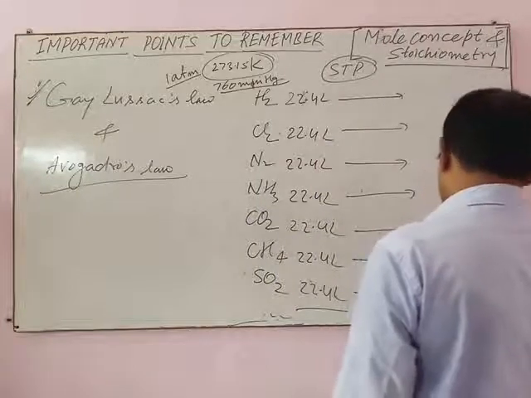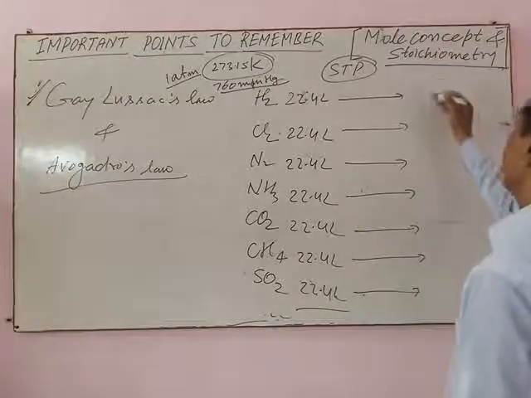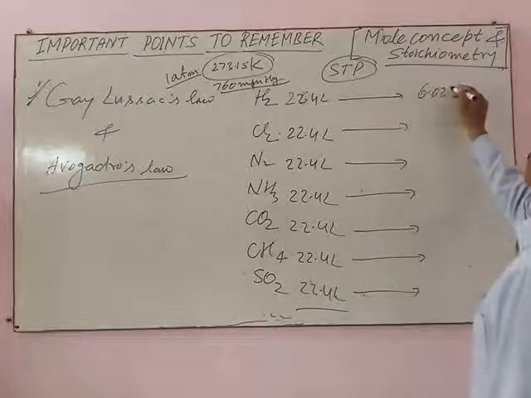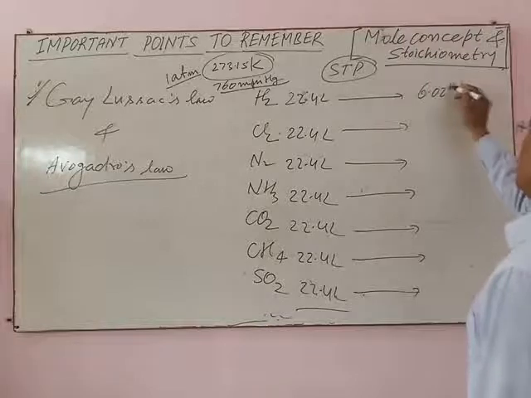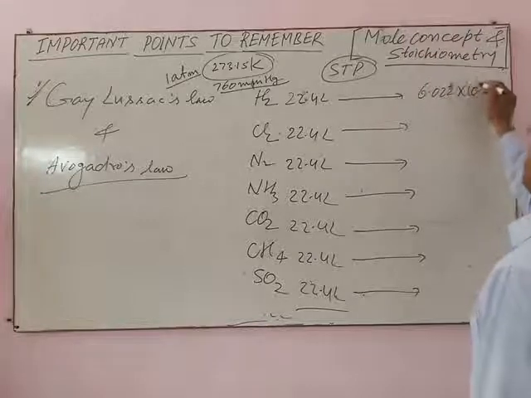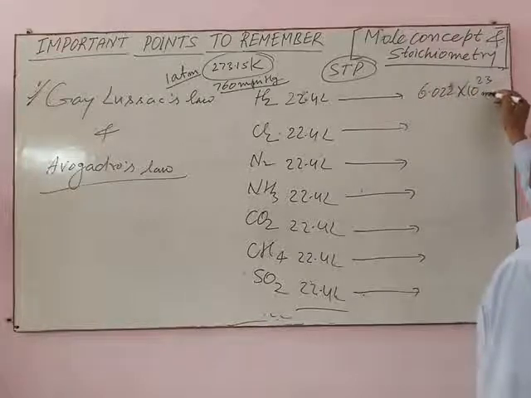Same number of molecules, and this number is 6.022 into 10 power 23 molecules.